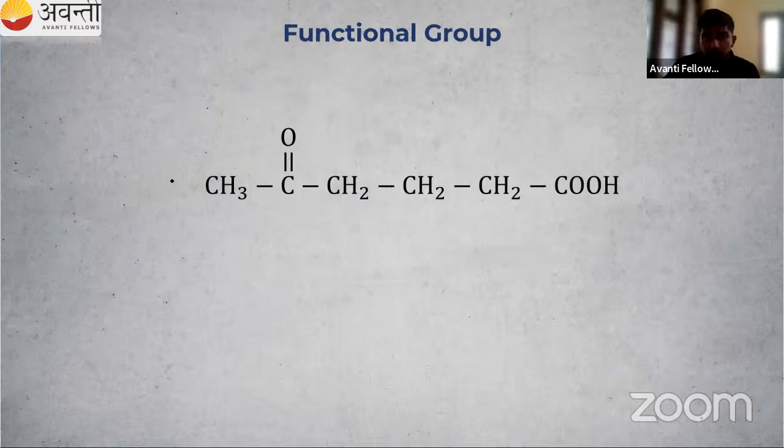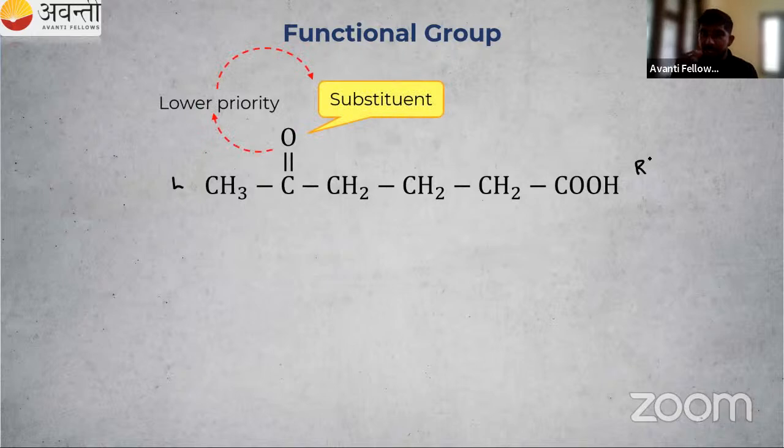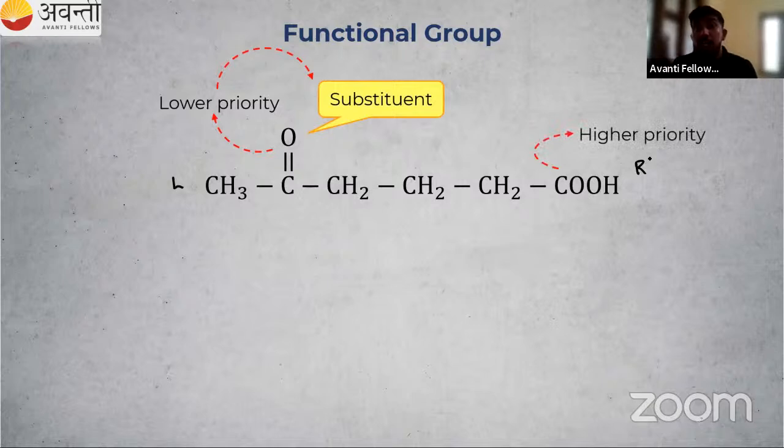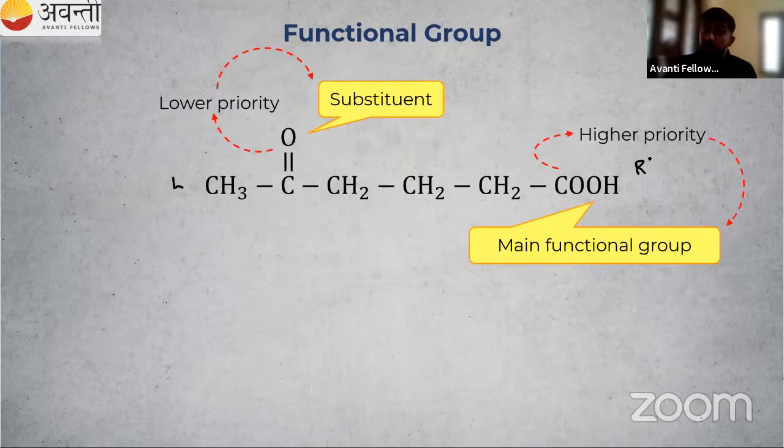So we have to start from left to right or right to left. Can you tell me? L to R or R to L? So which is the more principal functional group? Of course, our acid, that is our carboxylic acid. So ketone is a substituent. It is like a branch. Our COOH has higher priority. It is our principal functional group, or we can say main functional group. Okay, then we have to start numbering.